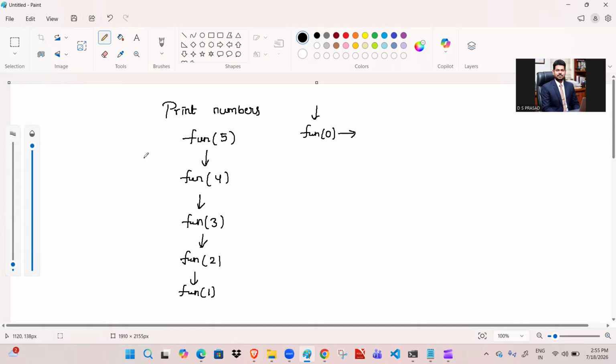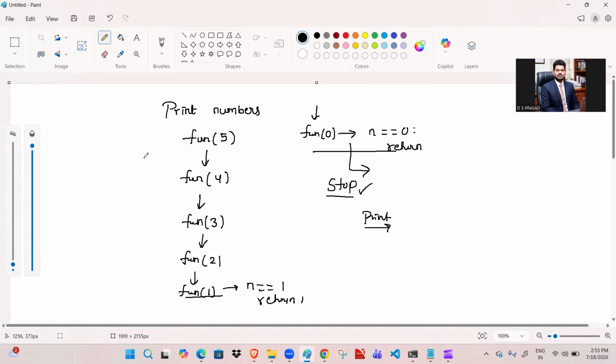When n is equal to 0, return nothing, and when n is equal to 1, return 1. These two are the base cases. Whenever we reach the final base case, we stop the process and print the output: 5, 4, 3, 2, 1 or 1, 2, 3, 4, 5, before or after, which we will decide.